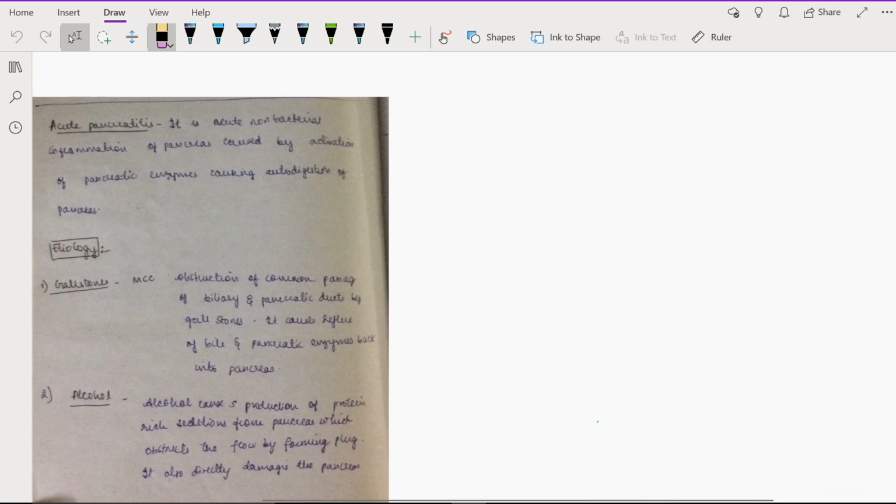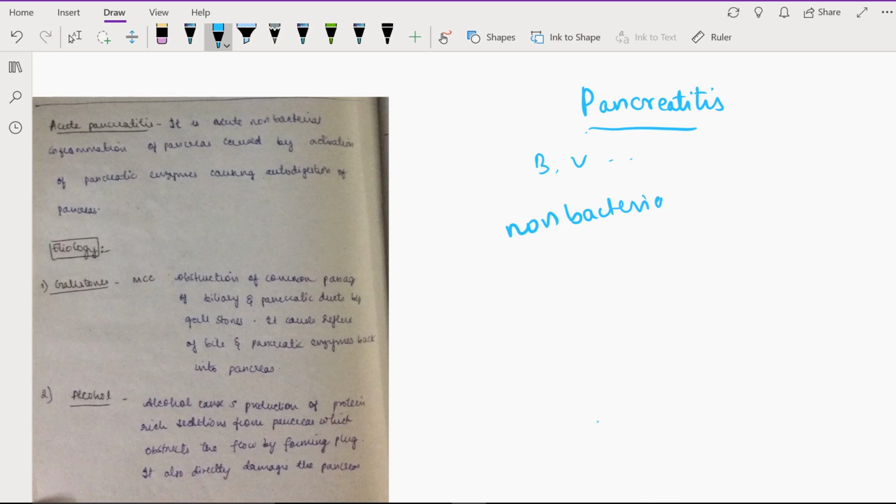Hello, so we're going to discuss pancreatitis. Pancreatitis is inflammation of the pancreas. Whenever we talk about inflammation, we always think it is caused by bacteria, viruses, and so on. But here, this is a non-bacterial inflammation of the pancreas, and if it's non-bacterial, then what is it caused due to? It is caused by pancreatic enzymes itself. Okay, because of pancreatic enzymes only.